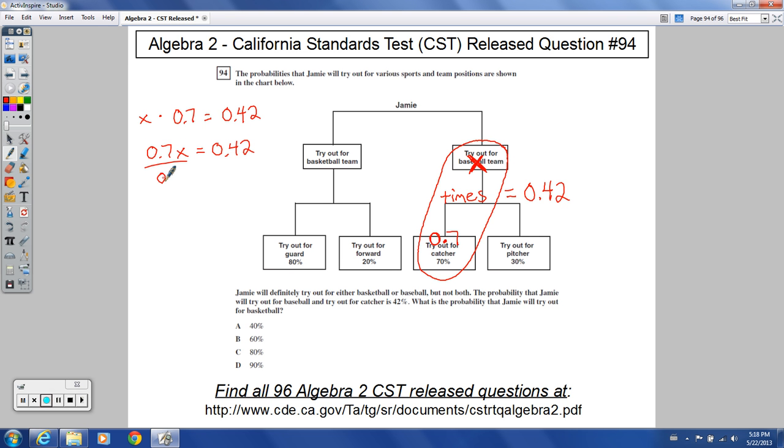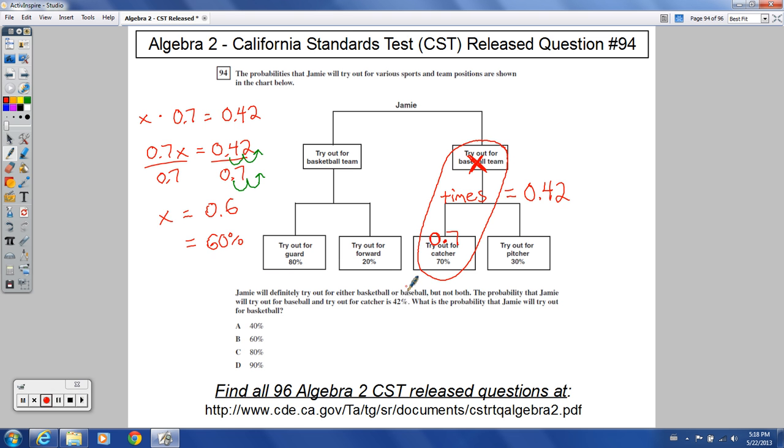And from there we could divide both sides by 0.7. And that would give me 42 divided by 7 is just 6. And so 0.42 divided by 0.7 is 0.6. And now you can also think of that by moving the decimal 2 spots over, thinking of that as 42 and that as 70, and dividing like that too. That would also work. Either way, it's going to be 0.6, which is the same thing as 60%.